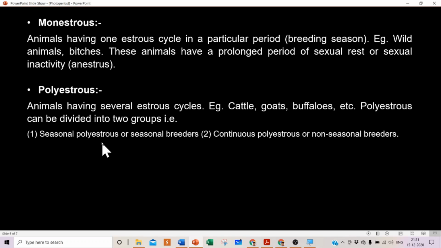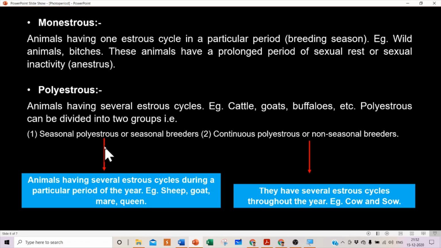Those animals are called seasonal breeders, having several estrus cycles during a particular period of the year, like sheep, goat, mare, queen. So sheep and goat will come into estrus during the late fall. That is their breeding season.